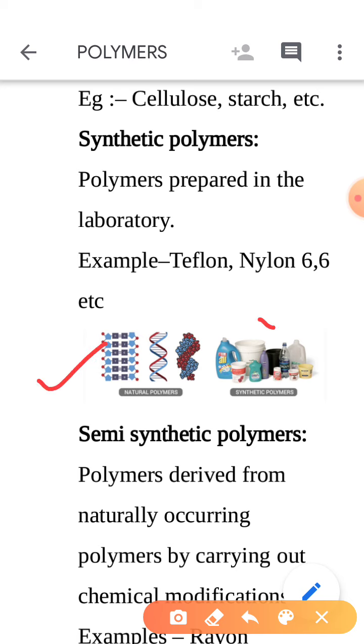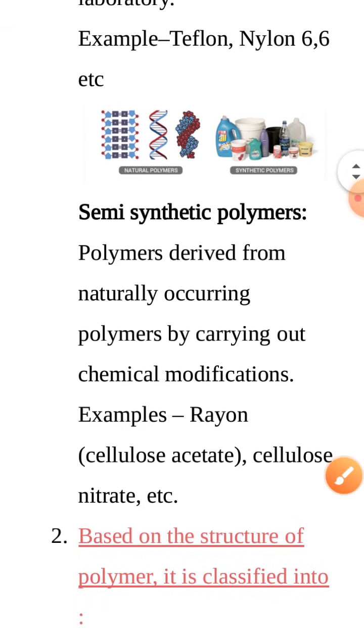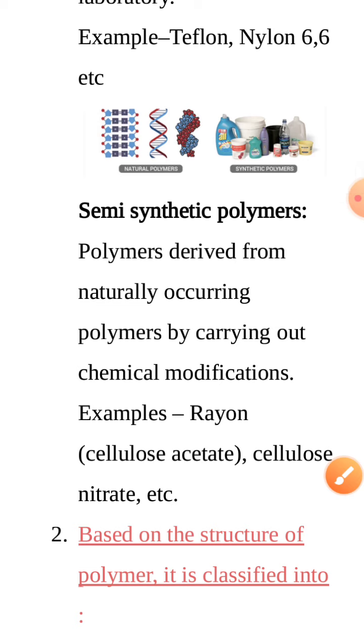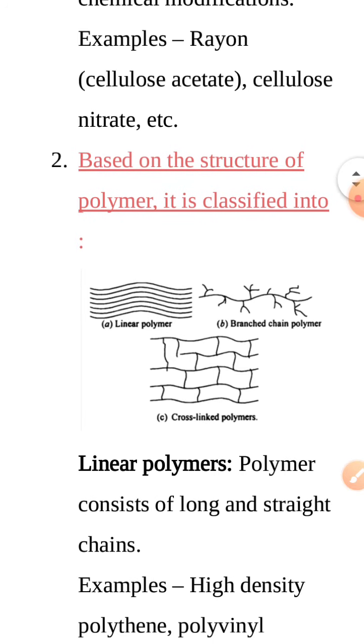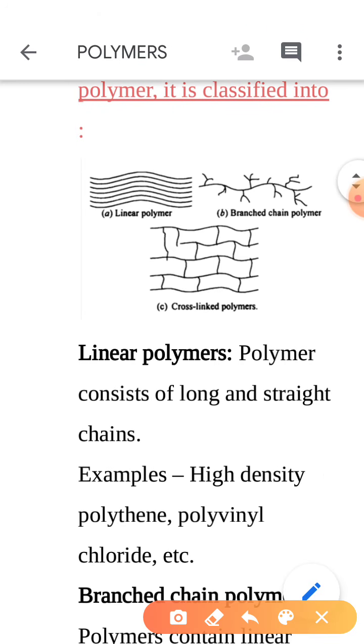This is a plastic which is considered under the category of synthetic polymers. And semi-synthetic polymers are derived from nature and we modify them chemically, for example, rayon.